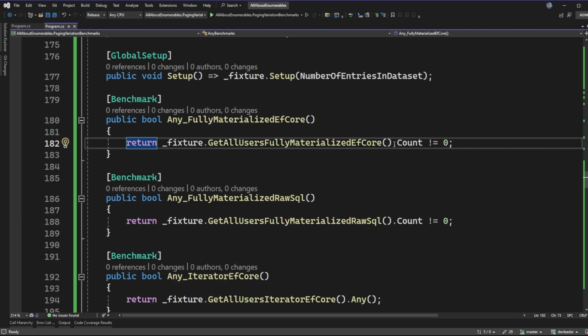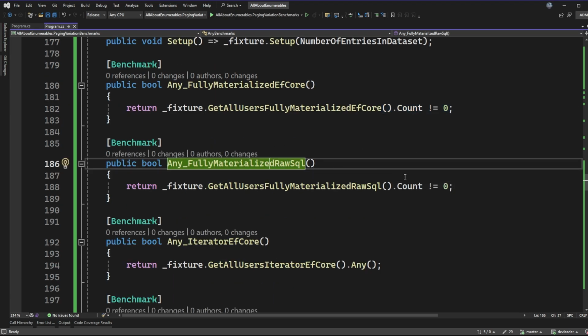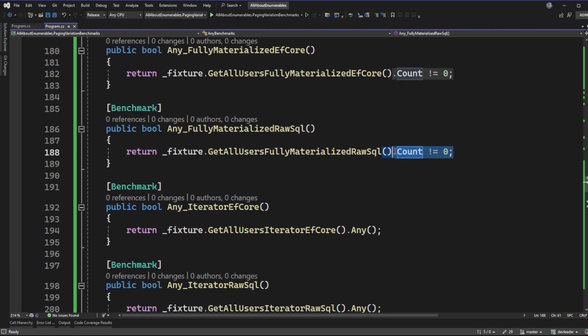So this is a slight optimization, because if we're calling any on a list using LINQ, it should, in theory, be able to short circuit for us behind the scenes because it knows it's a list, and that way it has the count property available to us. So any, the LINQ method, does do this behind the scenes. I'm just taking a shortcut. Same thing with this fully materialized raw SQL one, just doing count, so it's not the LINQ method, but that's because we have access to this count property.